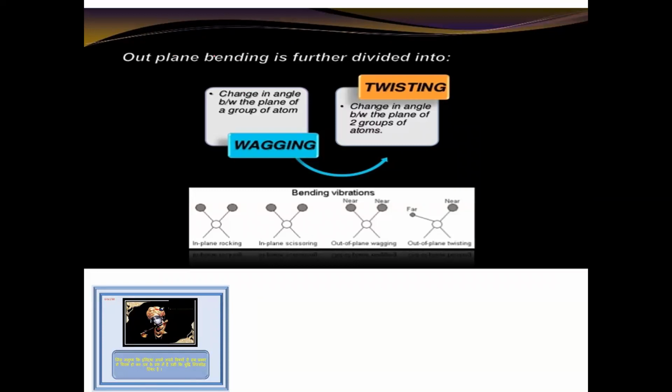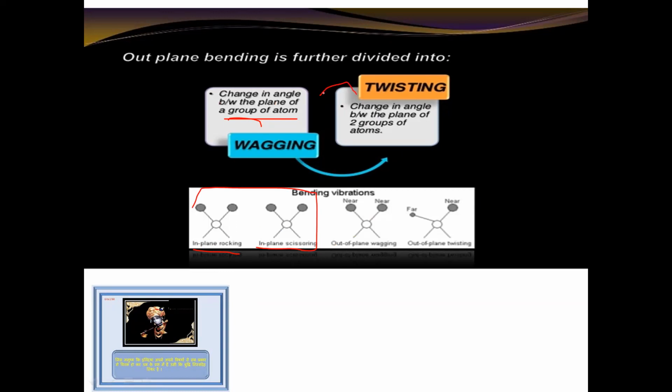Out-of-plane bending is further divided into wagging and twisting. A change in angle between the plane of a group of atoms is called wagging. You can see this is in-plane bending, and this is in-plane bending, scissoring, and bending. So this is wagging and this is twisting.